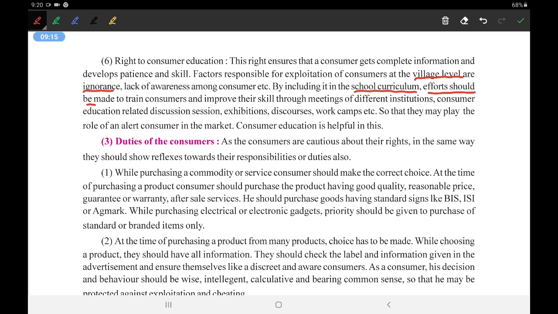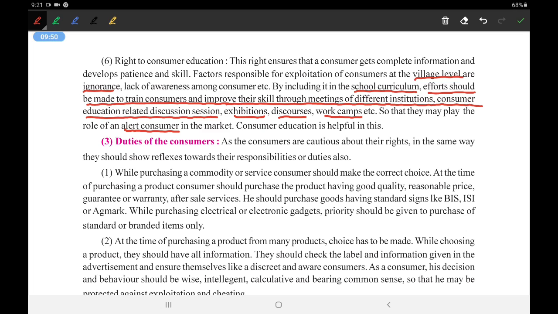Effort should be made to train consumers and improve their skills through meetings of different institutions, consumer education related discussion sessions, exhibitions, discourses, work camps, etc. So all these things are also done to see that the consumer gets education. Education means awareness here, so that they may play the role of an alert consumer. See, if an alert consumer is there in the market, he cannot be cheated easily. So consumer education is also very important.